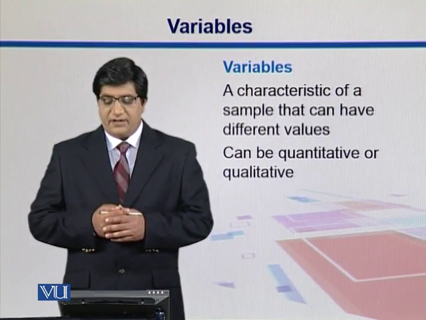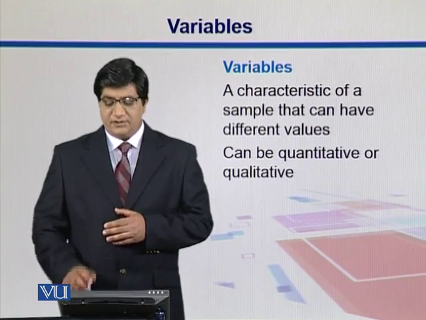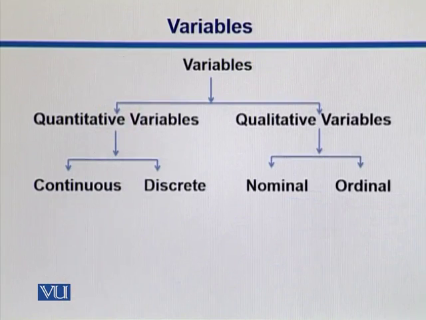A variable is a characteristic of a sample that can have different values. It can be quantitative or qualitative. The variables are generally divided into quantitative and qualitative. In quantitative, we have continuous and discrete, where we quantify them so we can get numbers from them. In qualitative, we have nominal and ordinal. Let's look into what these are.